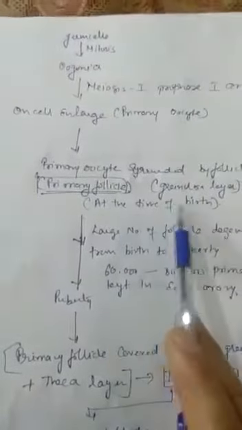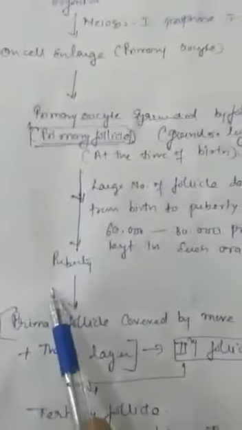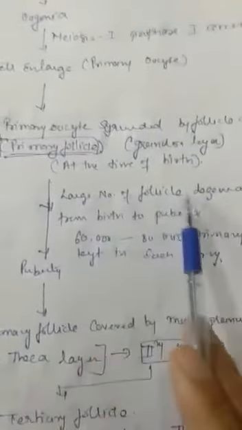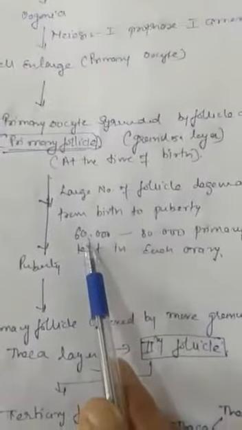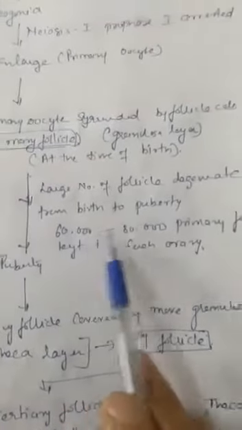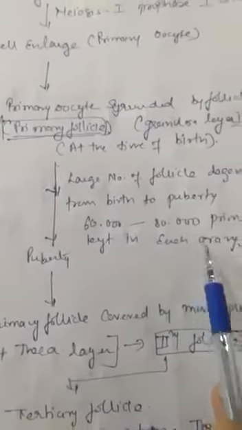That means in the ovary of the female child, the primary follicles are present. Now from birth till puberty, a large number of primary follicles will degenerate, and at the time of puberty, about 60,000 to 80,000 primary follicles will be left in the ovary of a female.